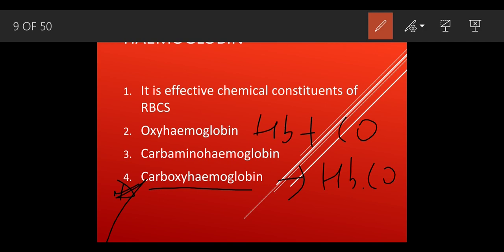So that is why it is advisable not to sleep near burning furnaces, or in a small room without ventilation, okay?